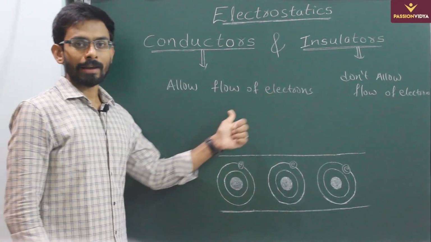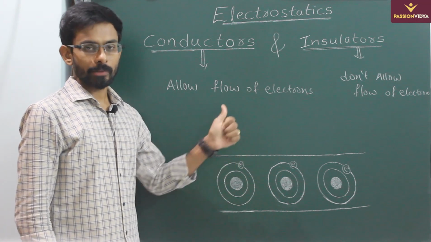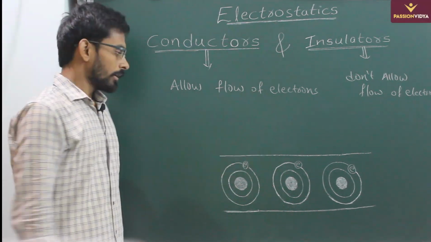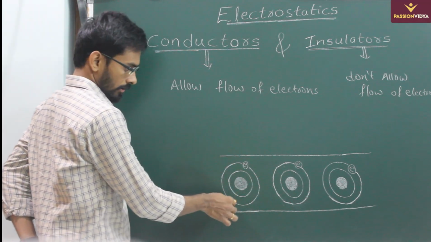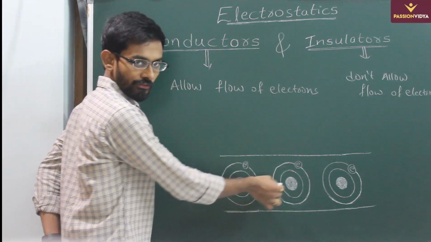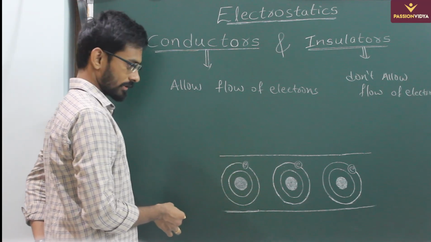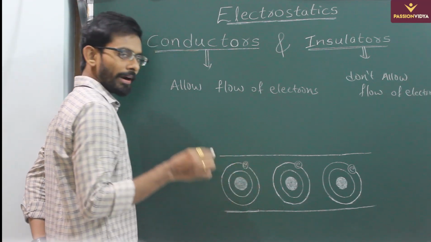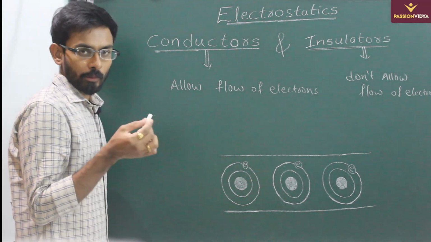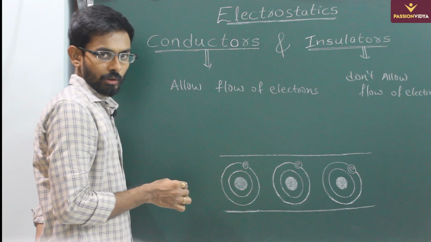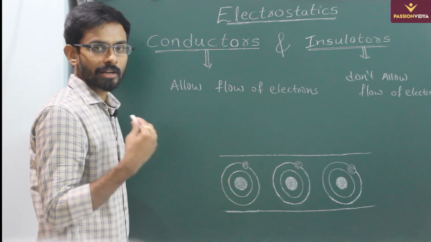So you will understand the mechanism in detail in the semiconductors chapter. Here I will try to explain it very briefly. Let us look at the material. Any material is made up of atoms, and in atoms you have electrons revolving around the nucleus. Now you might have discussed in atomic structure that these outermost electrons can be removed by giving certain energy,